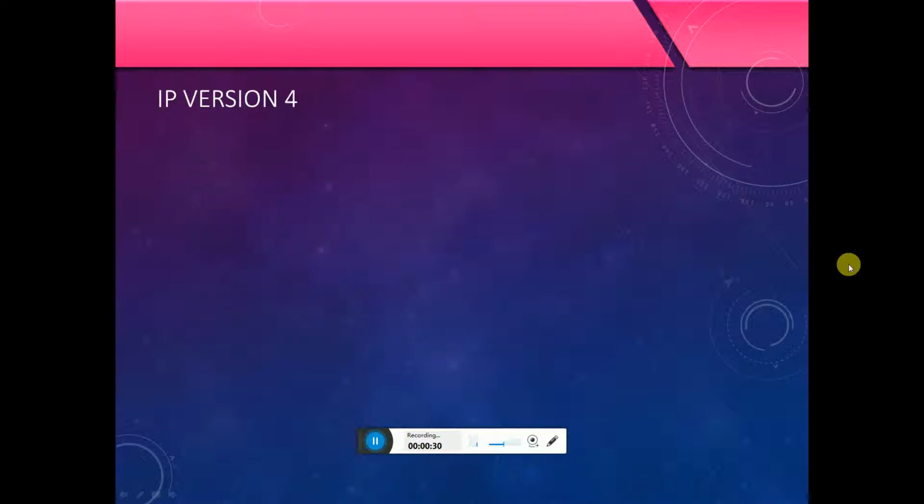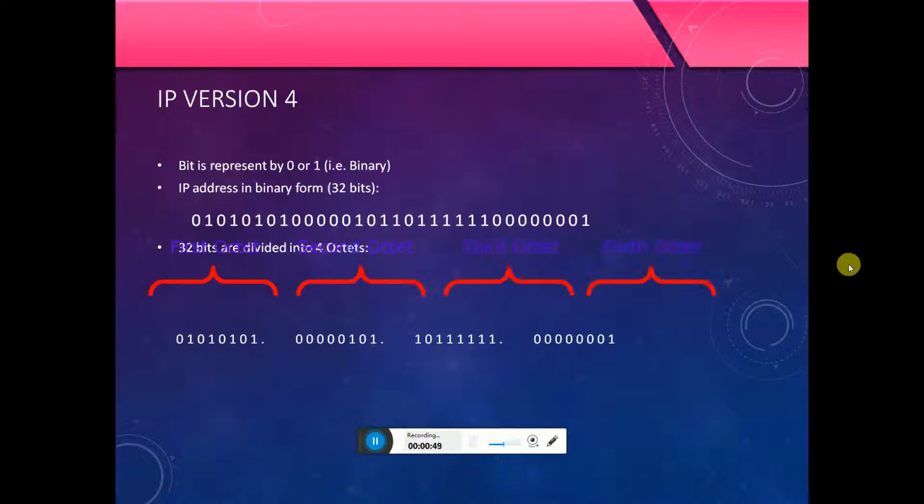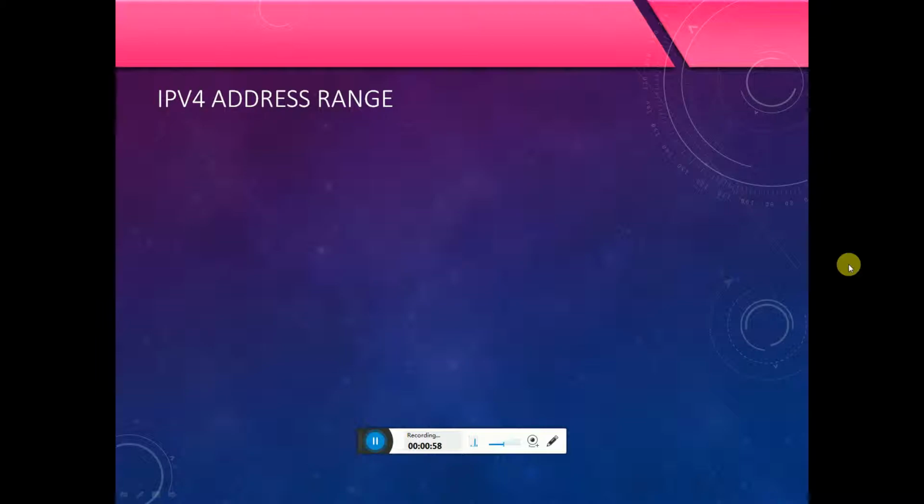In IP version 4, each bit represents 0 or 1, so the IP address is binary, 32 bits. The 32 bits are divided into 4 octets. An octet means 8 bits. For example, an IP address like 85.5.191.1.